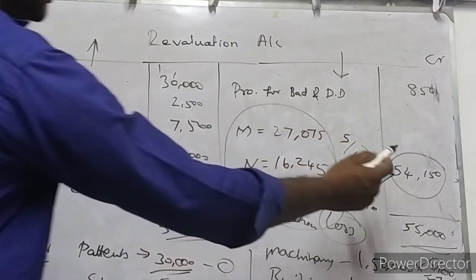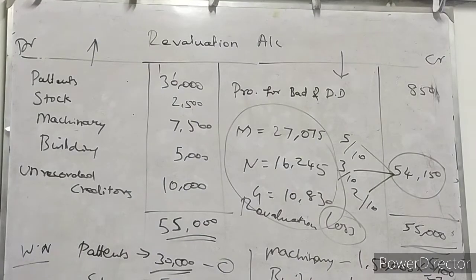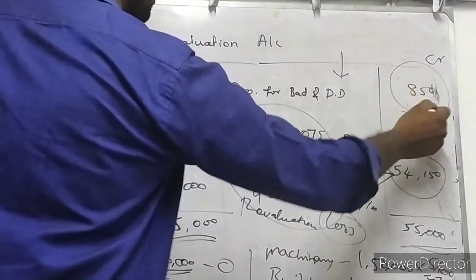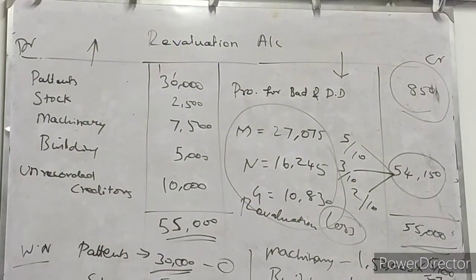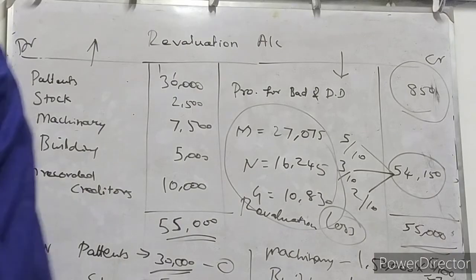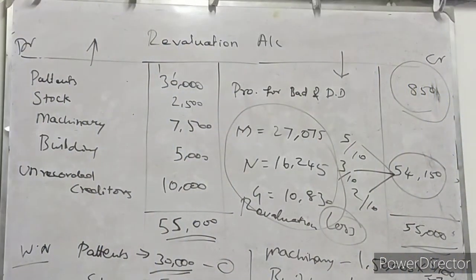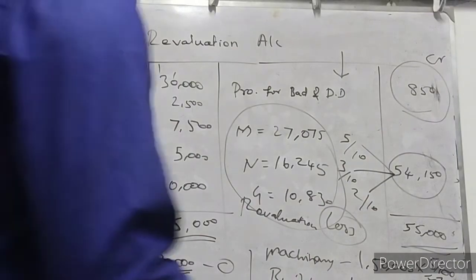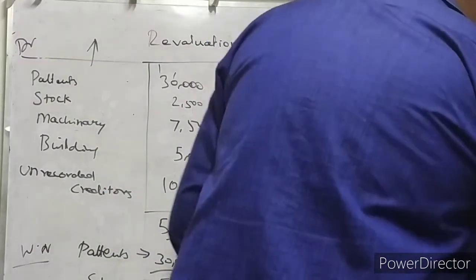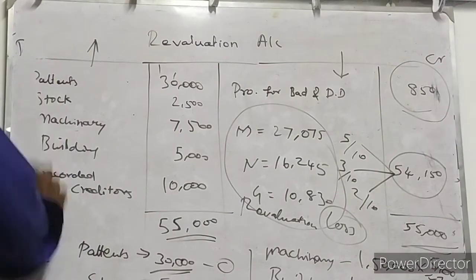Revaluation account loss is 54,150, and you know about that provision for doubtful debts account. In that account we came to know 850 rupees, isn't it? So now we are going to prepare partner's capital account, especially the retiring partner's capital account. Who is the retiring partner here? Partner M is retiring.